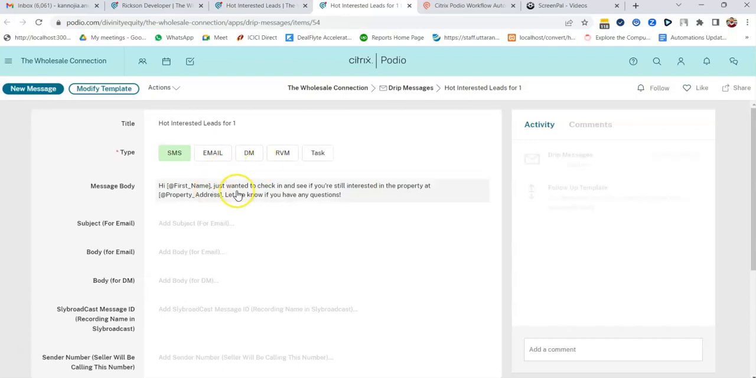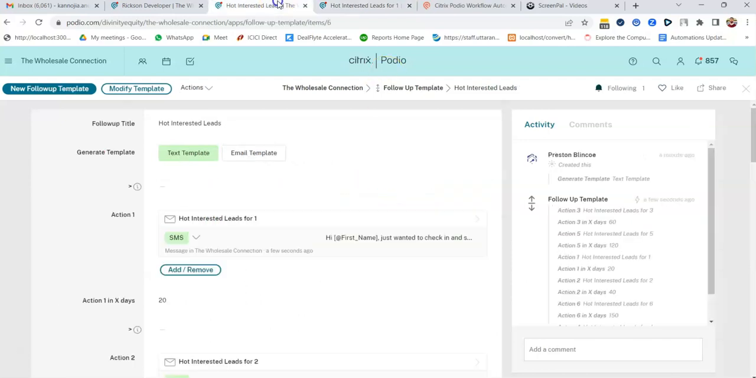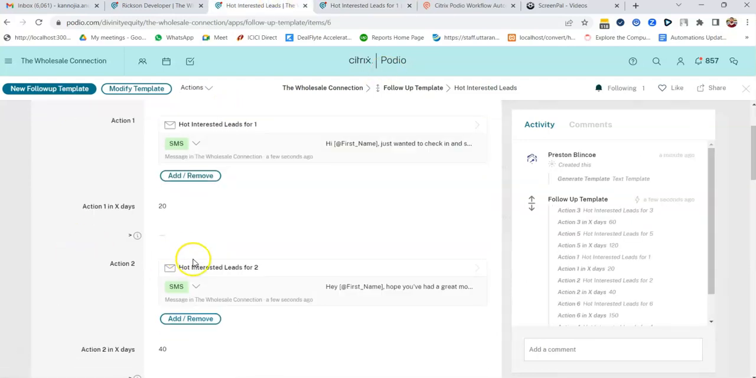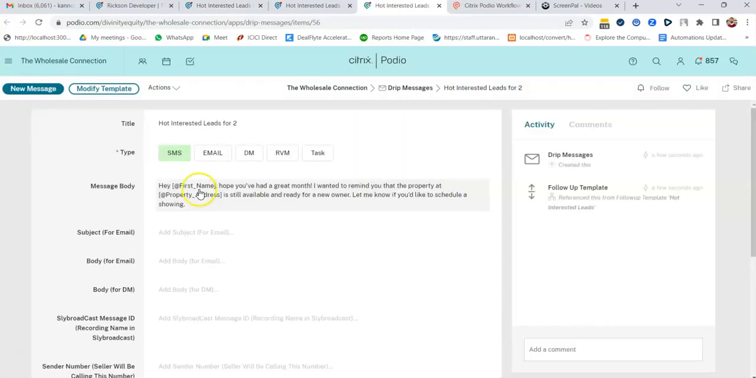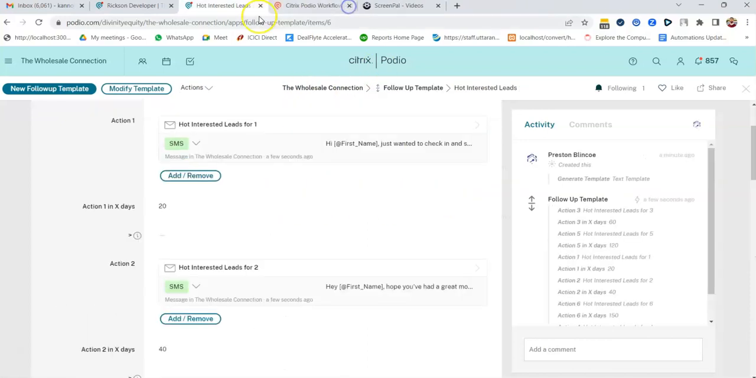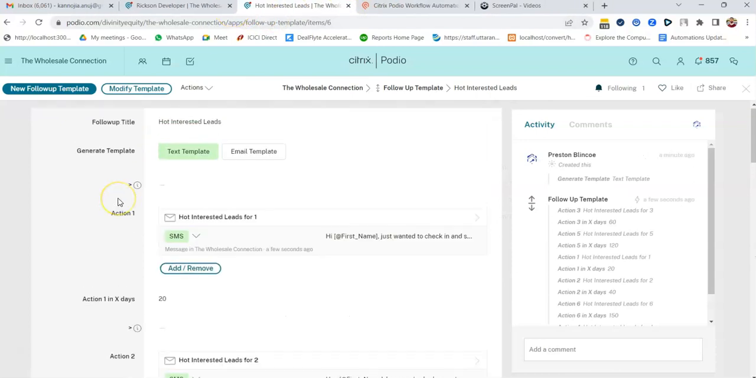For example, this one, you can see: hi, first name, just want to check and see if you're still interested in the property at property address. Let me know if you have any questions. Okay, that's a good template, I think. Now let's say the second template: hi, hope you have a great month. I wanted to remind you that the property is still available, ready for a new owner. Let me know. So you see how beautifully it is making the templates. This is the power of OpenAI.